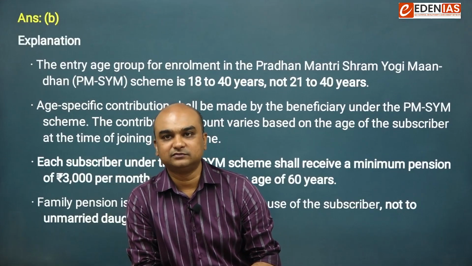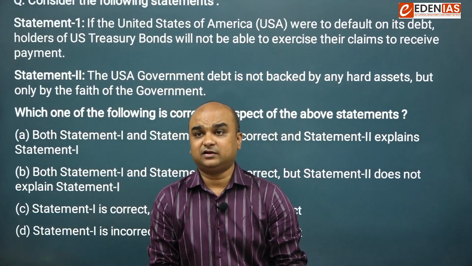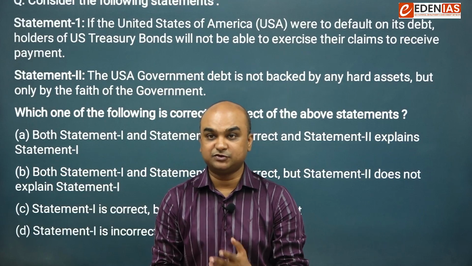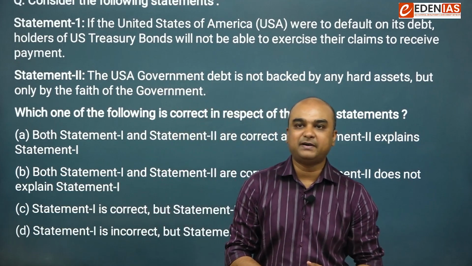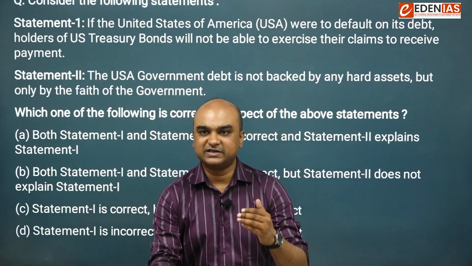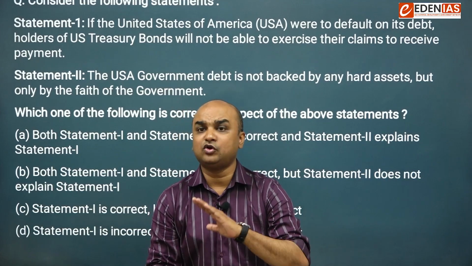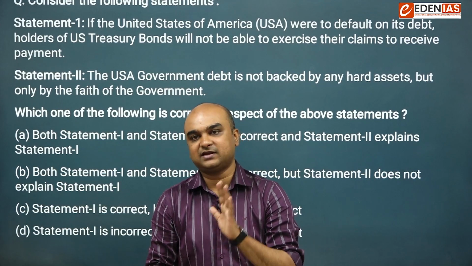Let's move forward. Consider the following statements. Statement 1: if the United States of America were to default on its debt, holders of US Treasury bonds will not be able to exercise their claim to receive payment. Statement 2: the US government debt is not backed by any hard asset but only by the faith of the government. The options are again similar. Both statements correct and the second one explaining the first one. Both statements correct, second one not explaining the first one. Statement 1 correct, second incorrect. Statement 1 incorrect, second correct.